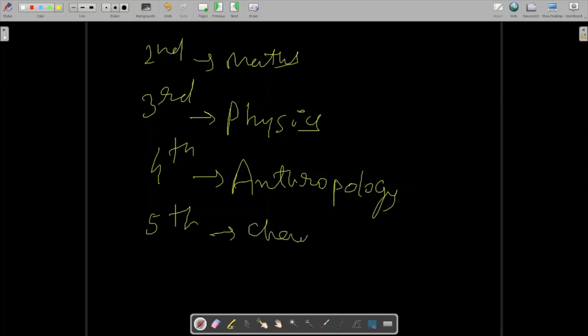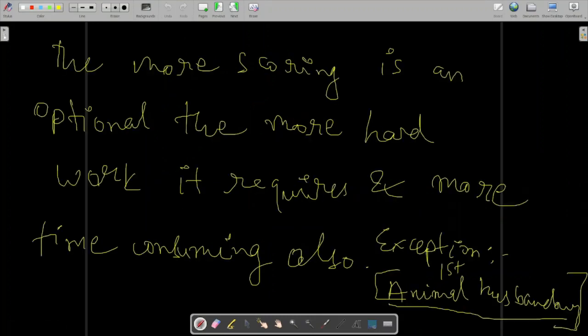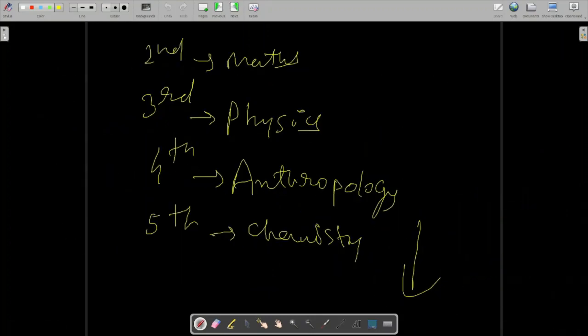After this, the sequence I don't know. Sociology, history, PSIR, all those are below this. These are the top five most scoring optionals.